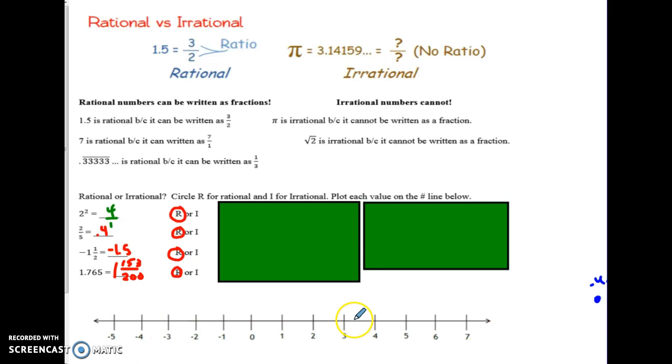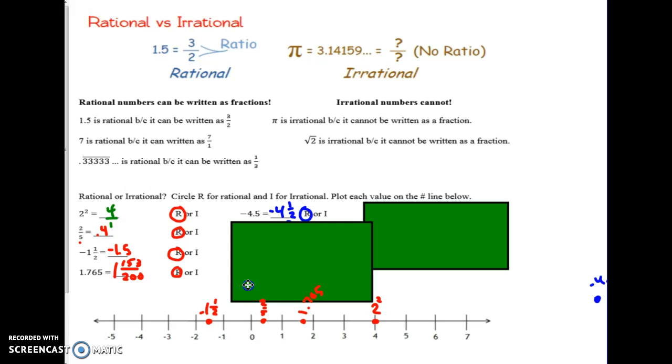Now, this number line down here, what they wanted you to do is take the value, like 2 squared equals 4, and place it on the number line and label it. So 2 squared has the same value as 4. 2/5 has the same value of 0.4. To me, it helped to turn it into a decimal so I could guess best where it's going to fit on the number line. And then -1.5 is going to be right down the middle. And 1.765 is going to be a little bit closer to 2. So I'm going to write it here, and you might start running out of room, so feel free to write it sideways.